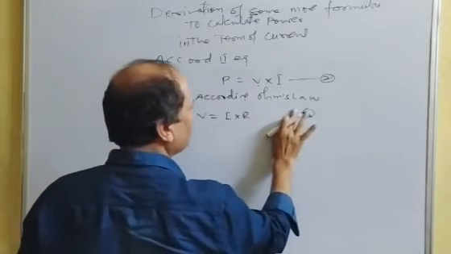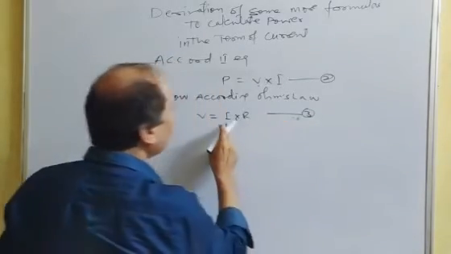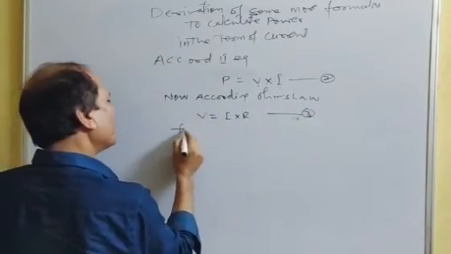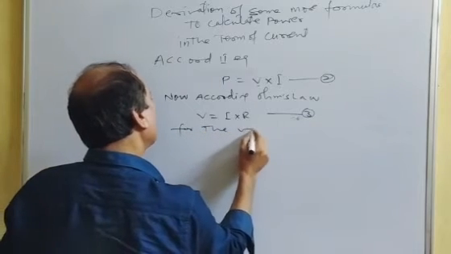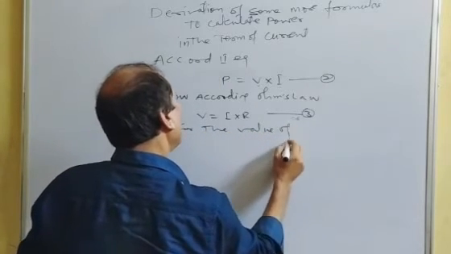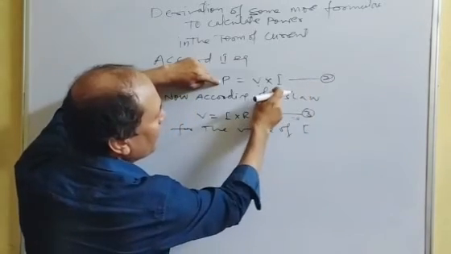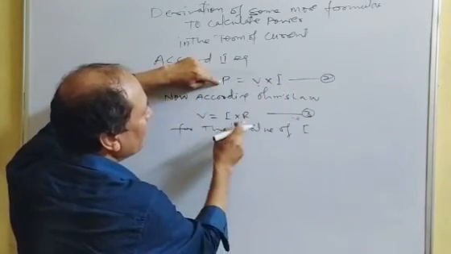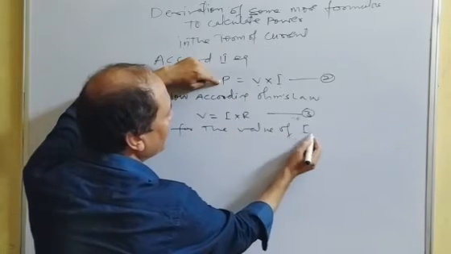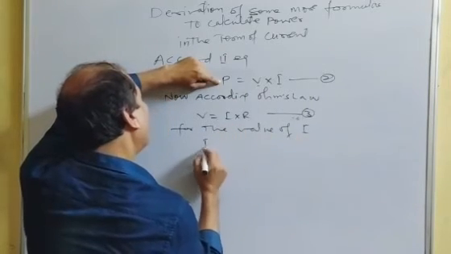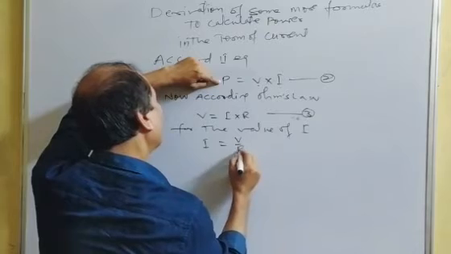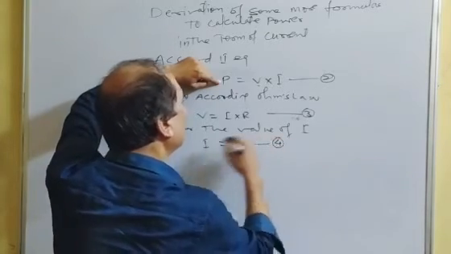Now for the value of I, because in equation 2 we need the value of current, according to Ohm's law the value of current I equals V upon R, equation 4.